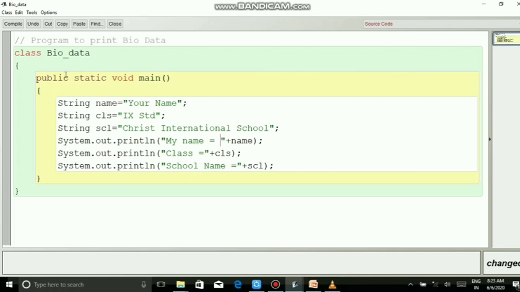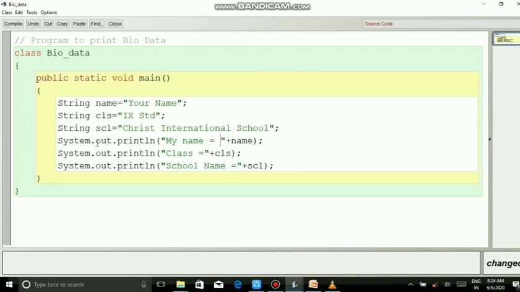So class Biodata, public static void main, String. There are 3 variables here: name, cls and scl, and all the variables' data type is String because they are storing your name, ninth standard as well as Christ International School, which are strings, words. So all the strings have to be written inside double quotation marks. That is why it is written: String name is equal to your name inside double quotation marks. Ninth standard also inside double quotation marks. Christ International School also written inside double quotation marks.